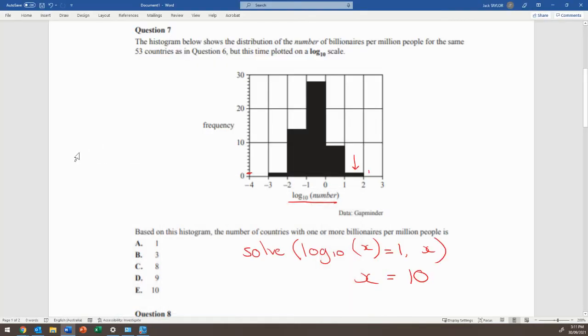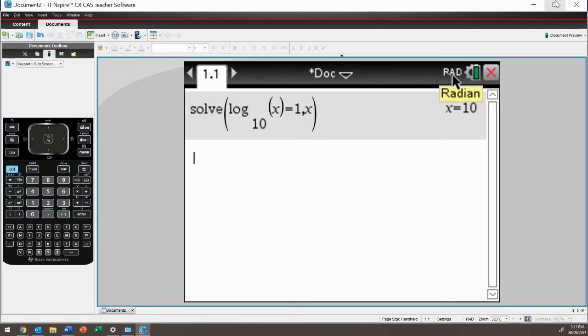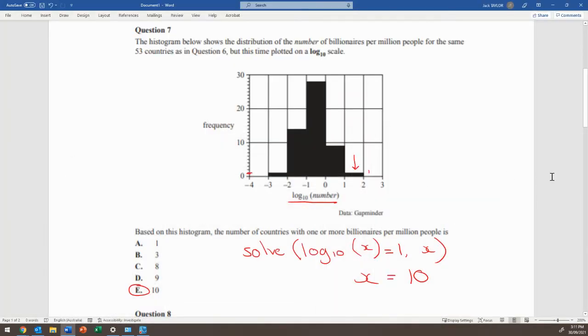So the answer is E. So pretty much always in Further, we have a log base 10 value. You might get a different number if they want to try and throw you, but the only difference is if this was log base 5 or whatever, you would just change the 10 there to a 5. But it's pretty much always 10.